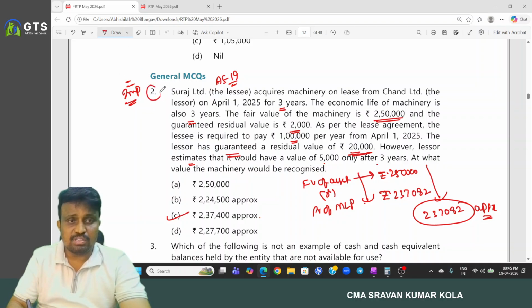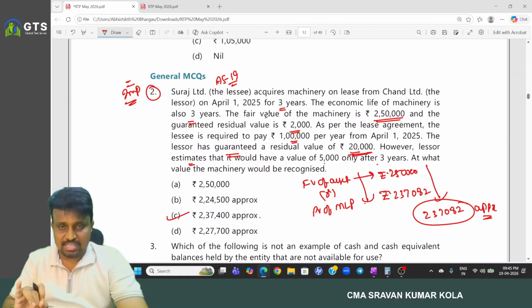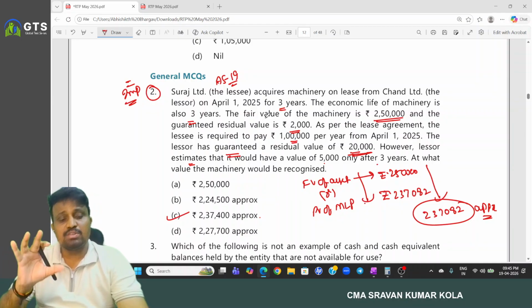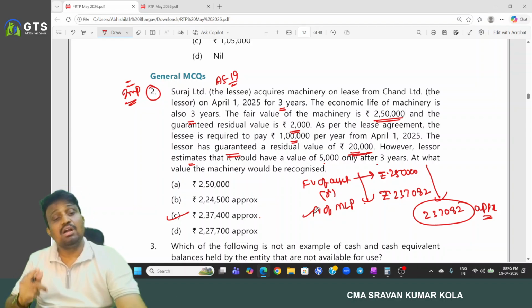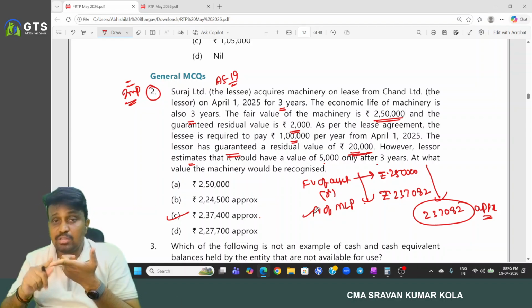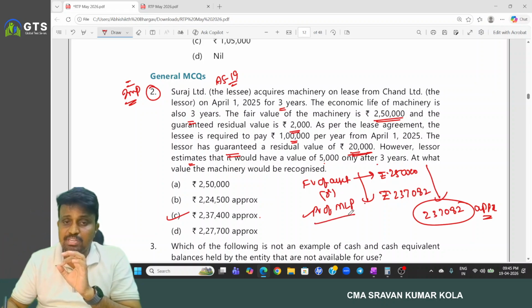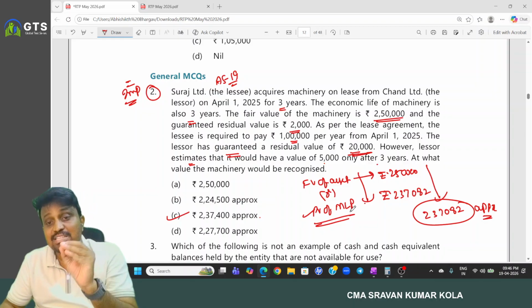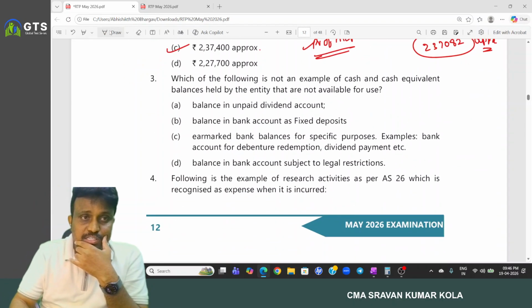So this is an important one. In this case the borrowing rate was not given, so we need to calculate the borrowing rate by applying the IRR formula and by using the trial and error technique. Okay. After that we compute the present value of minimum lease payment. While calculating the borrowing rate, you have to consider it from the point of view of the lessor. And while calculating present value of minimum lease payment, you need to calculate it from the point of view of the lessee. Okay.